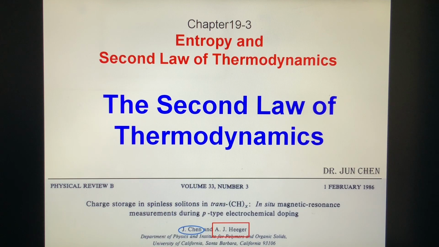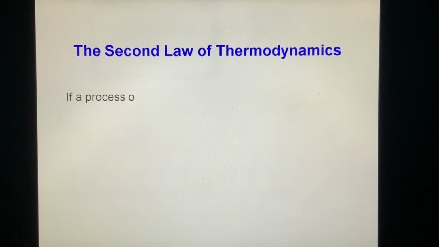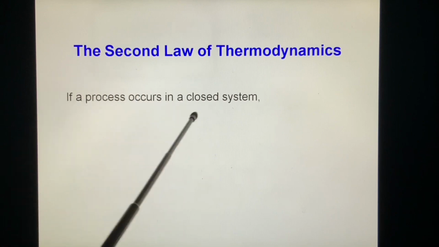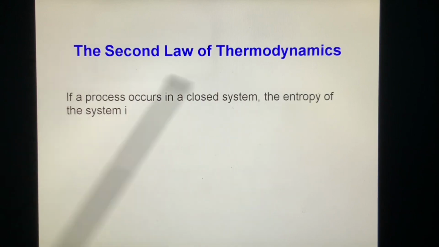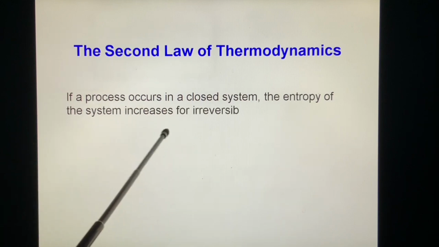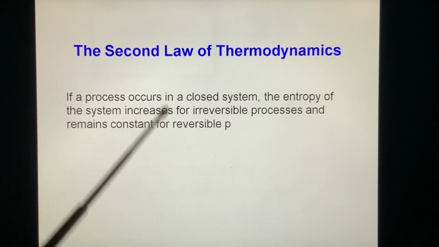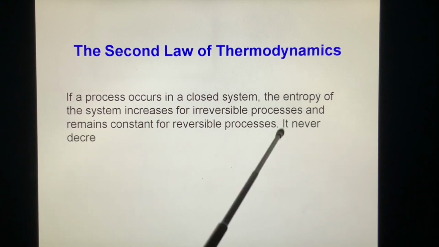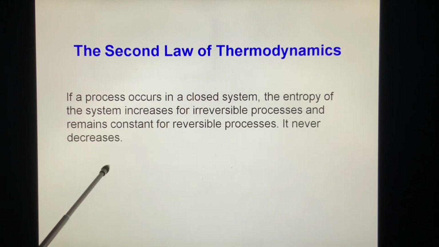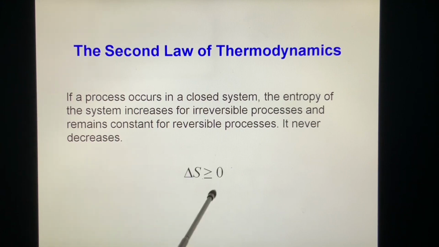The second law of thermodynamics. If a process occurs in a closed system, the entropy of the system increases for irreversible processes and remains constant for reversible processes. It never decreases. That means delta S is larger than or equal to zero. It's never smaller than zero. This is the second law of thermodynamics.